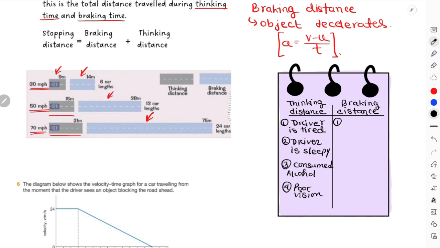And for increasing braking distance, they could be road conditions, like wet road, oily road, right? They will cause the car to slide, and if the car is going to slide, then obviously it will travel a larger distance. So wet or oily roads. And then again, tire conditions also cause an increase in braking distance. Worn out tires, or old tires. Worn out tires is a basic mark scheme point, so I should use worn out tires. And then again, high initial speed. This one, high initial speed.